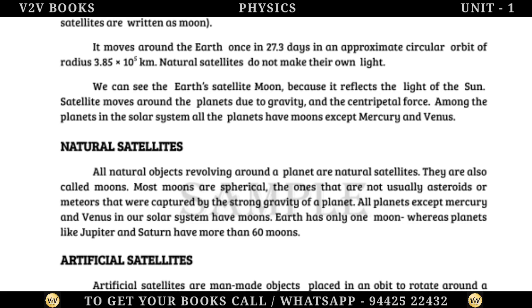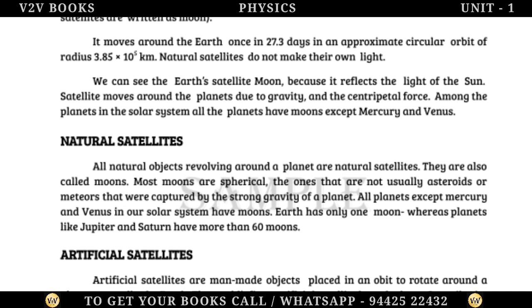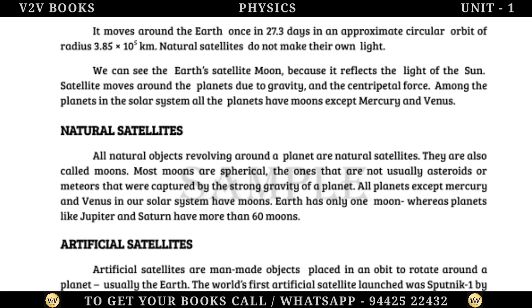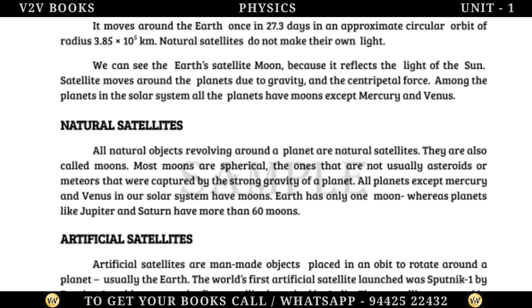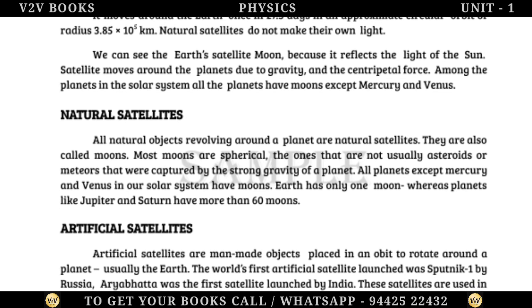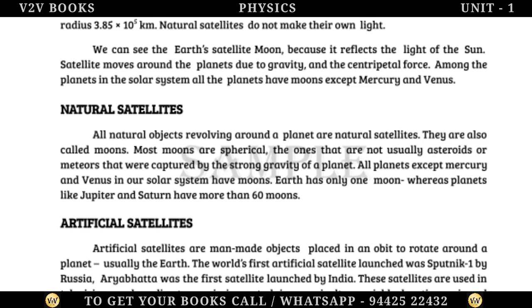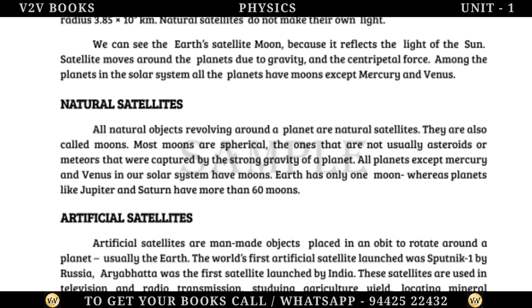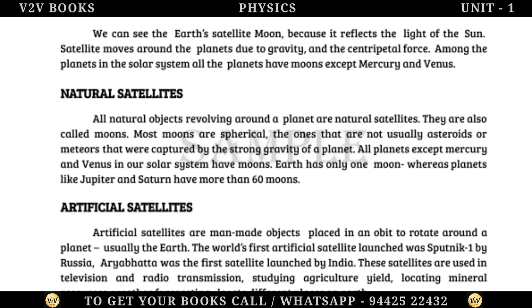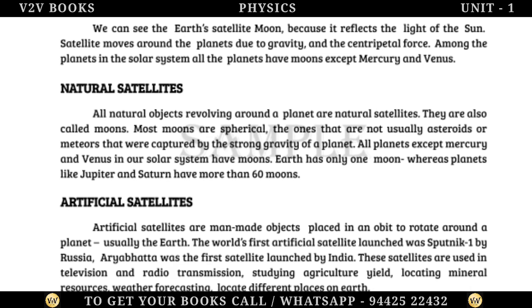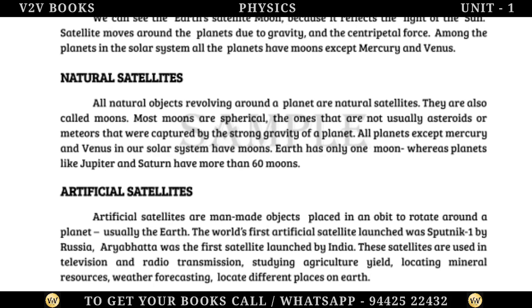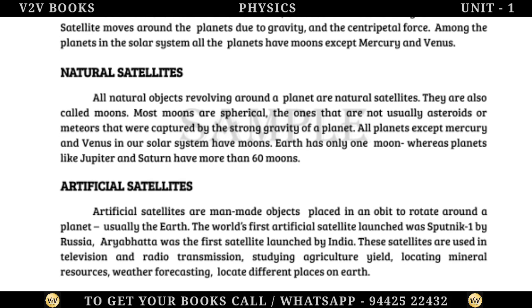Natural satellites. All natural objects revolving around a planet are natural satellites. They are also called moons. Most moons are spherical; the ones that are not are usually asteroids or meteors that were captured by the strong gravity of a planet. All planets except Mercury and Venus in our solar system have moons. Earth has only one moon, whereas planets like Jupiter and Saturn have more than 60 moons.